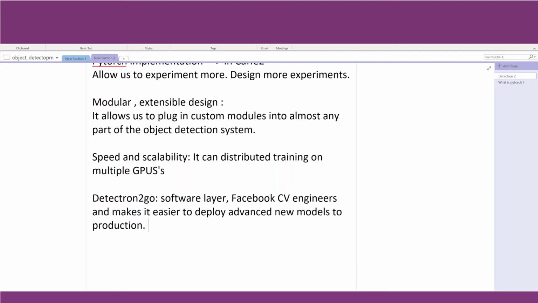So what does this do? These features include standard training workflows with in-house datasets, what we call network quantization, and model conversion to optimized formats for cloud and mobile deployment. So once your model is created and you want to quantize or convert your model so that it is optimized for a mobile application or for a cloud application, Detectron 2 Go, that software layer, will be making it easier for us.